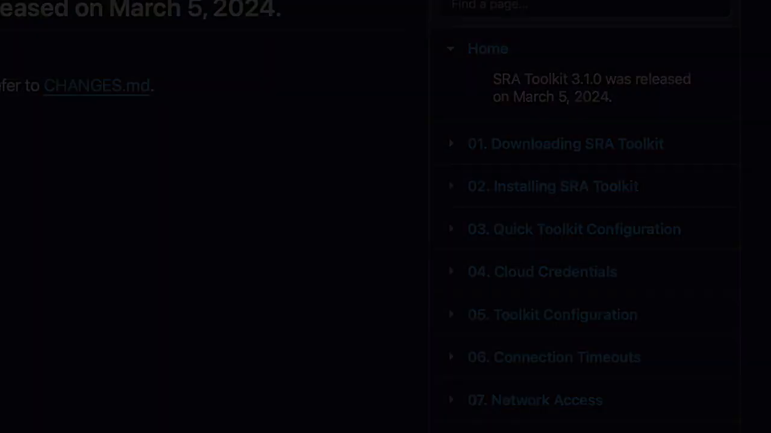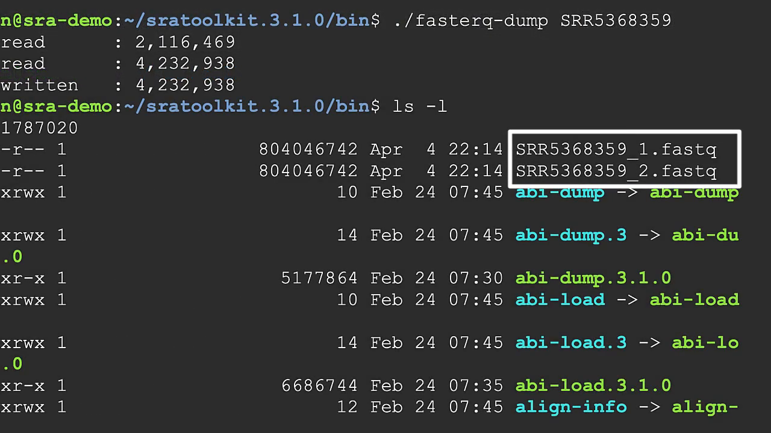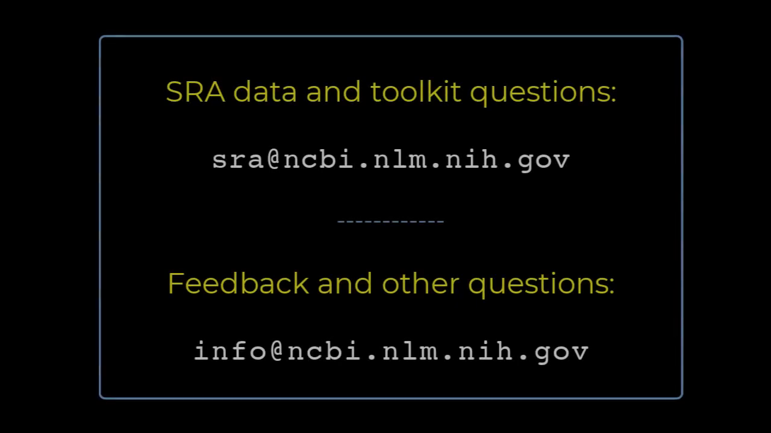Let's run a quick test of our Toolkit installation. Type fasterq-dump and an SRR accession, for example SRR5368359. This run takes several seconds to retrieve, and here are the two FastQ files that command generated. That's all for this demo.